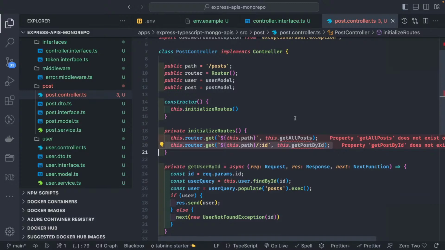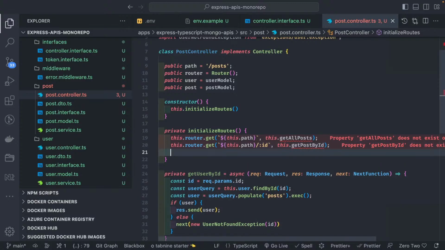We don't need a middleware. You can also get an individual post. We don't need a middleware for that, because we are considering that this is a public API. But when it comes to updating a post or deleting a post, these APIs we want to keep protected. Why? Because we are going to allow only those users who have access to create, update and delete.